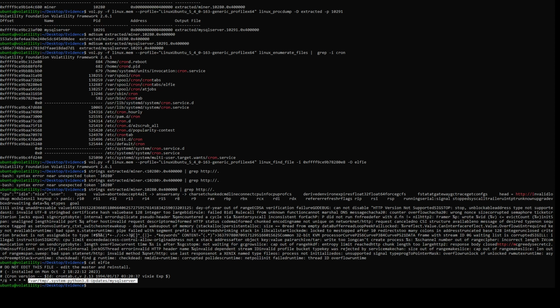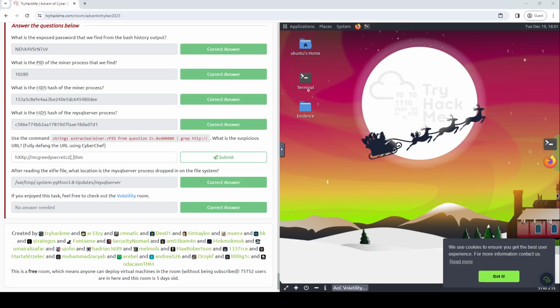Okay. If you enjoyed this task, feel free to check out the Volatility room. Okay, let's just say that we did that. So that is all the questions answered. Let me just give one more look at that URL. Let me put the visible window back to the Chrome window for the last bit. I've been better about that, I think, today.